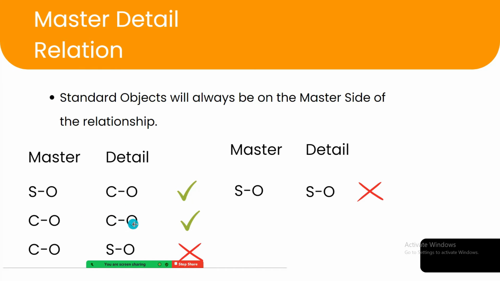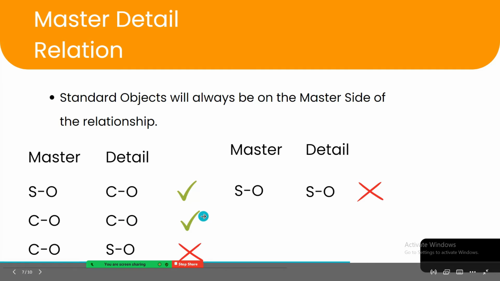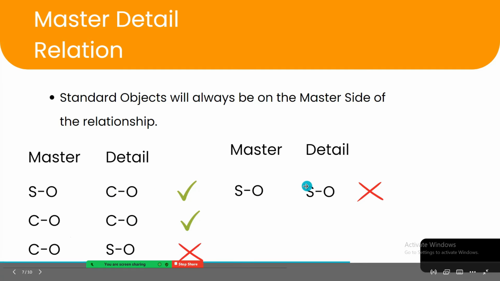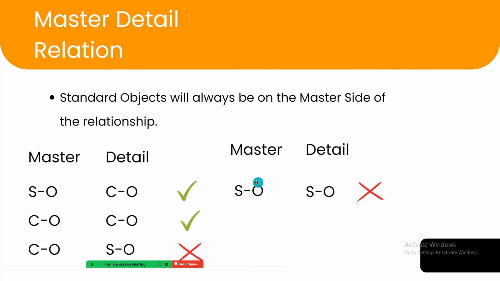If both sides are custom objects, it can exist. But if the custom object is on the master side and on the detail side there is a standard object, it will not exist. And if both are standard objects, then also the master detail relationship will not exist, because I have told you earlier that a standard object cannot be on the detail side, right? Yes. So this is it.